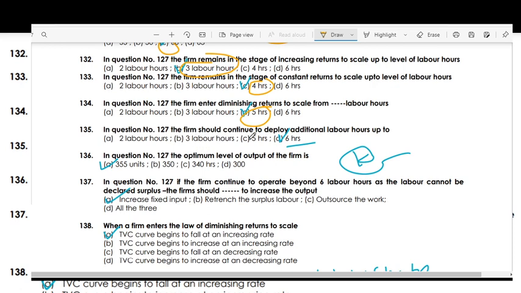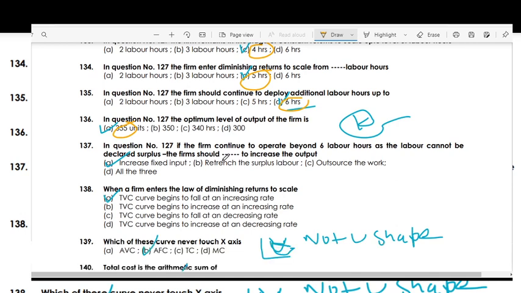The firm should continue to deploy additional labor hours, that is 6 hours. The optimum level of output is given 355. If the firm continues to operate beyond the 6 labor hours, then labor hour cannot be declared surplus. The firm should increase fixed input to increase the output.